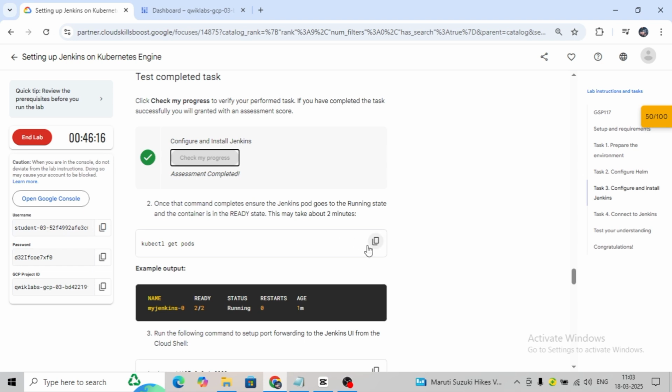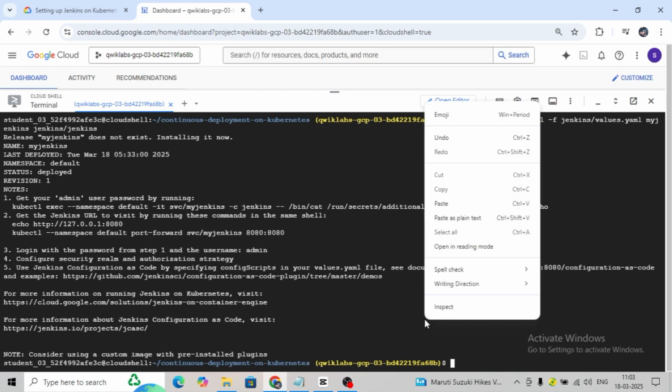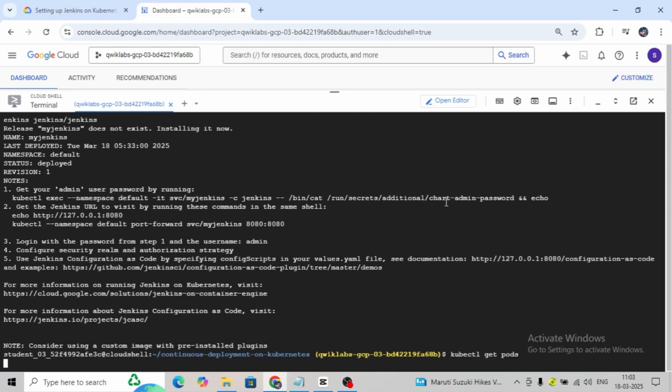The next step is to verify the pod. So let's put in the command and execute.